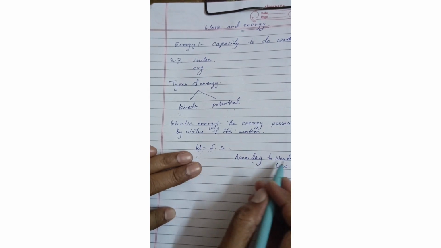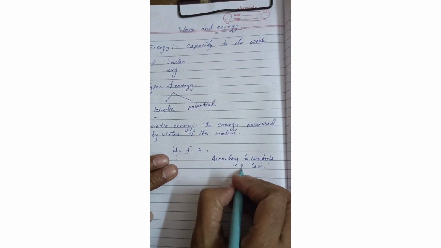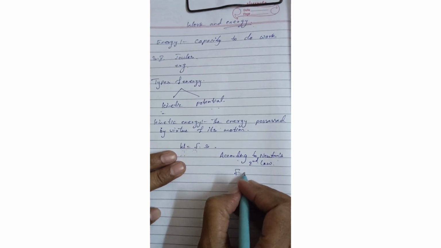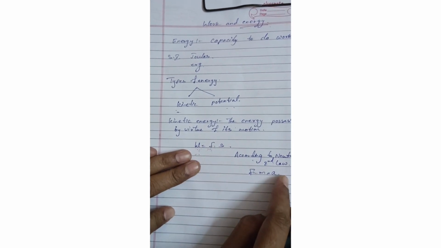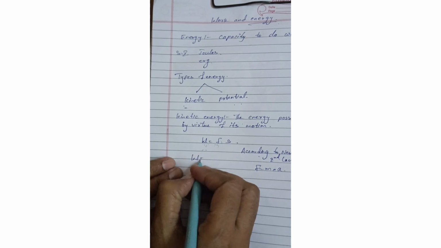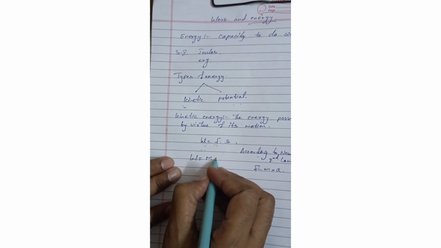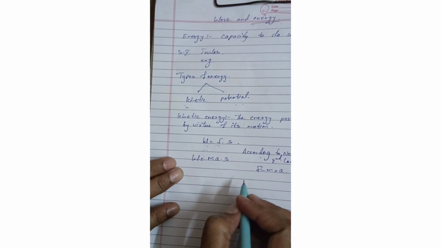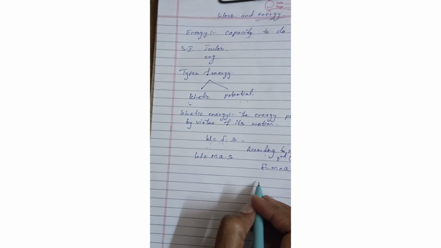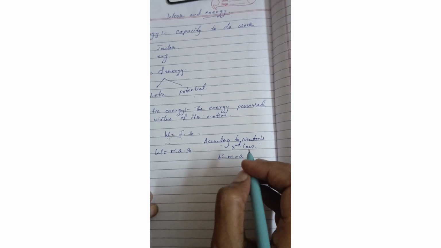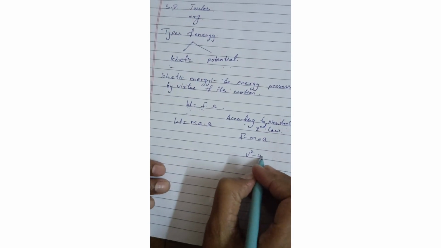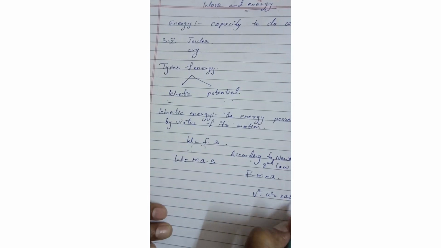Now according to Newton's second law, force is equal to mass into acceleration. So in place of F we can write mass into acceleration. So W is equal to m into a into s. Now you might have studied the equations of motion. We have three equations of motion. Among them, v square minus u square is equal to 2as.